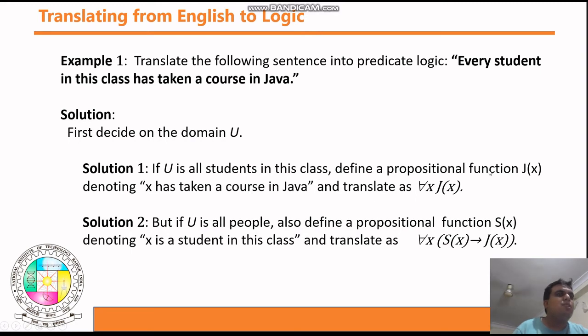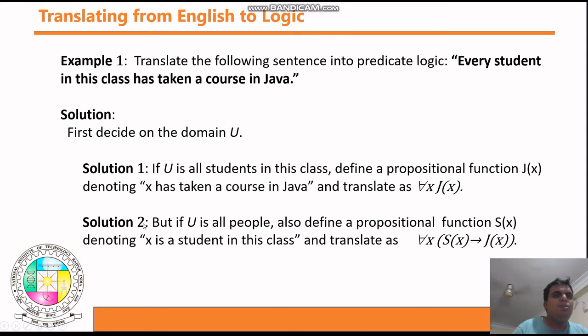Your propositional function is J(x). What is the definition of this? x has taken a course in Java. This is the propositional function. So how can you represent this statement? You just need to write for all x, J(x) is true. It means if you replace x with any student from this domain, from all the students, then that student has taken a Java course. That's why this statement is true.